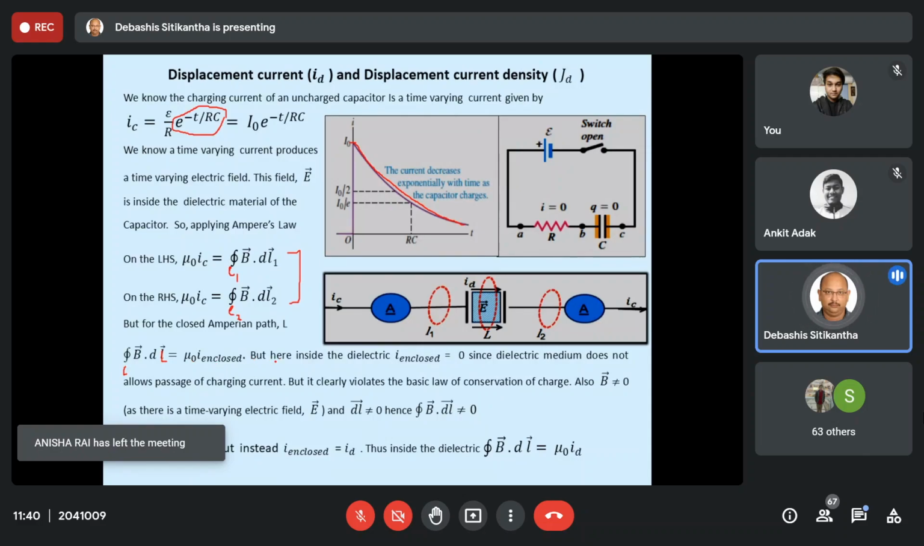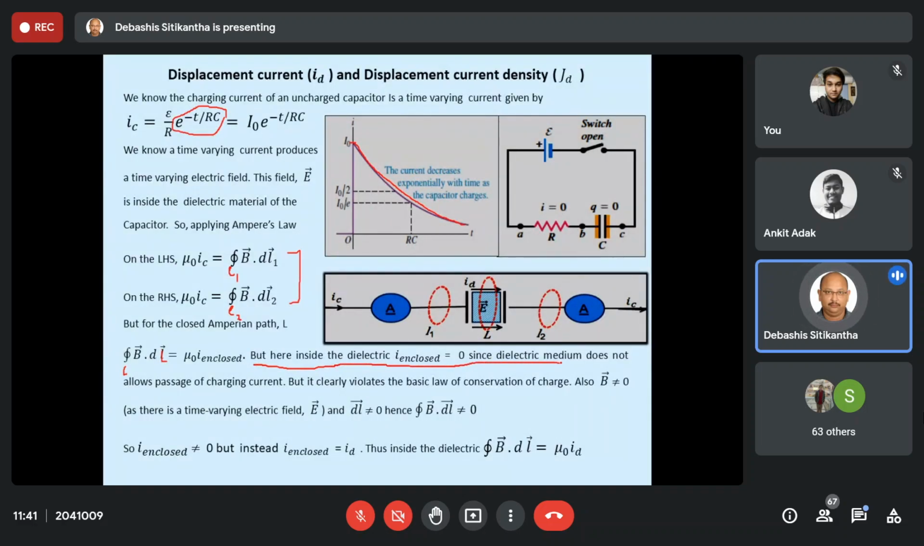But here, as you can see, inside the dielectric I enclosed is 0, since the dielectric medium does not allow passage of charging current. But this clearly violates the basic law of conservation of charge. So here your B vector cannot be 0. Why can B vector not be 0? Because there is a time varying electric field. Because this current IC is producing this electric field E vector, which is time varying.